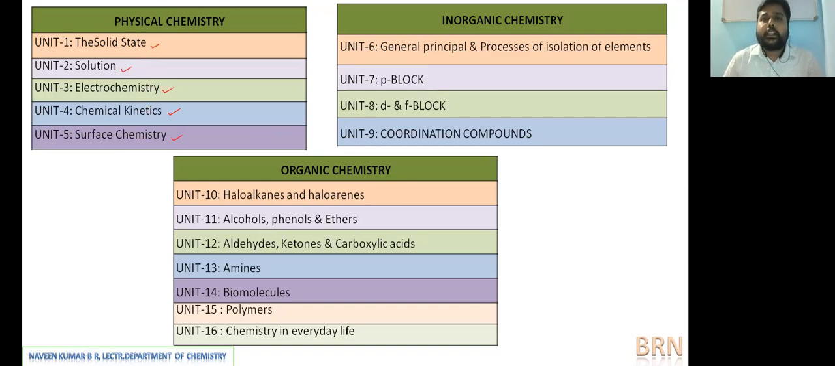Then with respect to inorganic chemistry, unit 6 is deleted under the 30% reduced syllabus. We don't know whether it will be continued or not, so as of now we'll consider this a deleted unit. This is metallurgy. Next, unit 7, the p block, is a continuation of first PUC concepts. We have the 15th, 16th, 17th and 18th group elements to learn in detail under the p block elements.